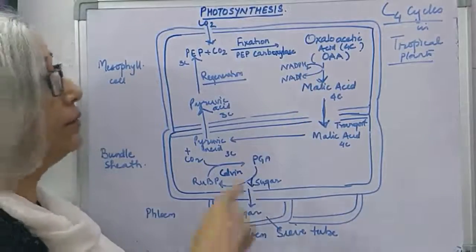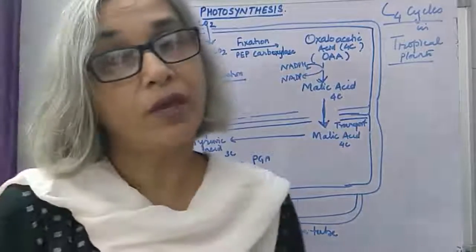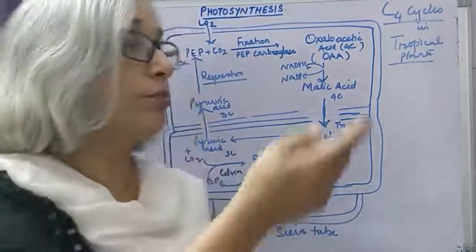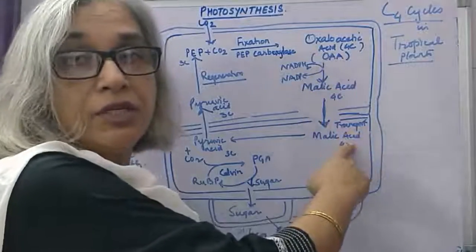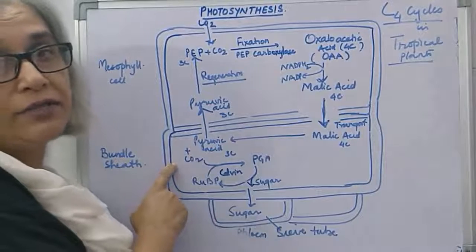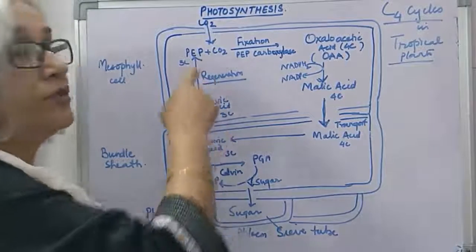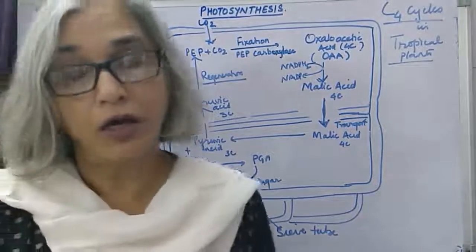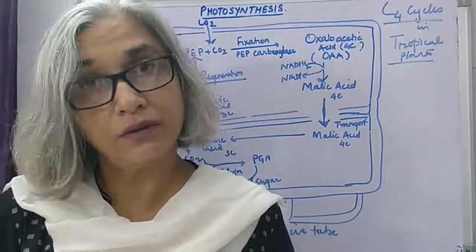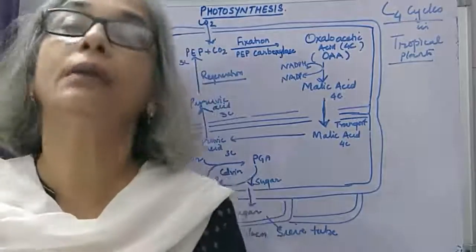cycle is repeated. So PEP combines with CO2 and it forms oxaloacetic acid which changes into malic acid. Malic acid comes into the bundle sheath cells, changes into pyruvic acid and carbon dioxide. Carbon dioxide is used in the Calvin cycle and pyruvic acid regenerates phosphoenol pyruvate. So this was about the C4 cycle seen in C4 plants, in tropical plants.